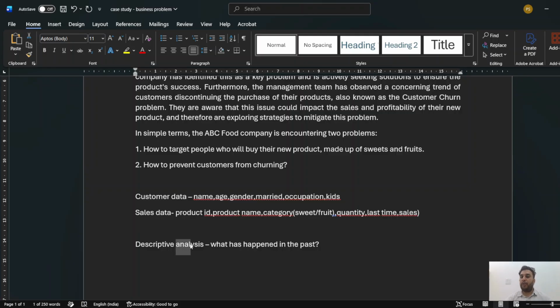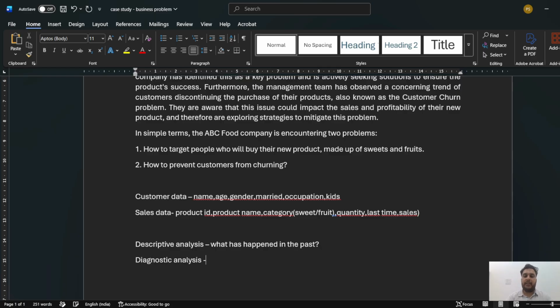In this lecture we are not focusing on the techniques that we are applying, we are just trying to understand how we perform descriptive analysis, which we'll certainly see in future videos. So from here we'll describe the data once we gather it, and we'll try to understand that this has happened in the past. Now we analyze those trends, the charts that we have made, the summaries that we have generated. This is what we call diagnostic analysis.